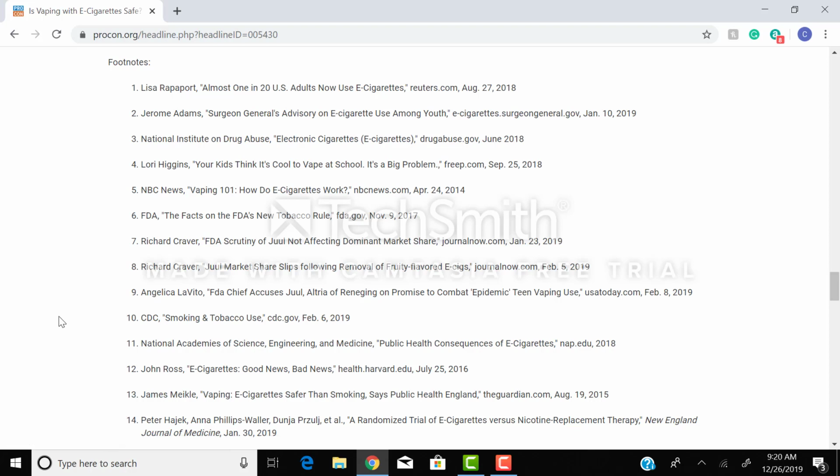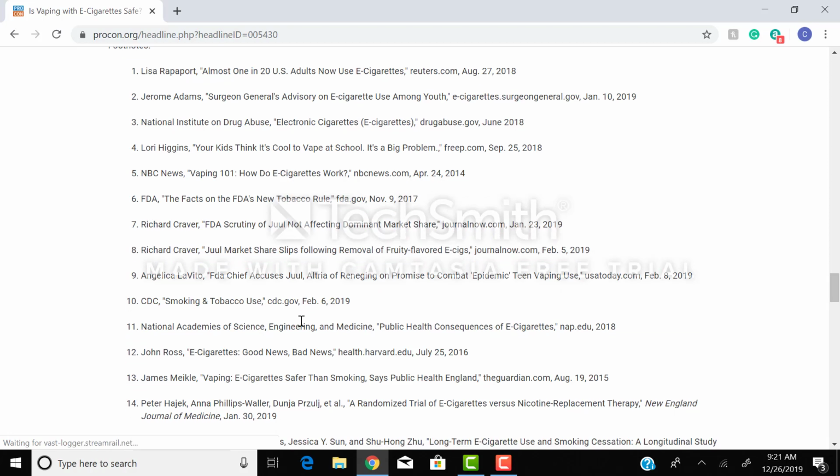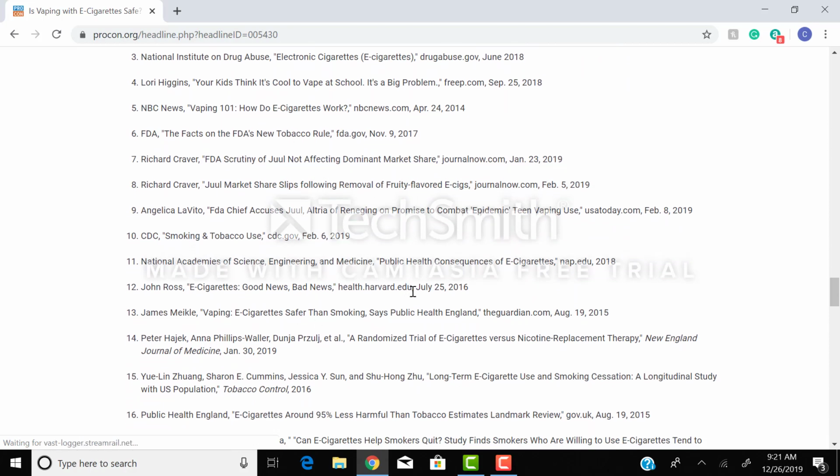So looking down here on this list, there's a wide variety. So we have a few websites. If there's a website ending in .gov, then it's a little bit more authoritative than one that might end in a .com, because .coms are commercial. They're trying to sell something of some kind. Scrolling down again, we see a .edu, a Harvard University website article. So again, you can kind of get an idea. That might be somewhere in the middle of quality of your resources.